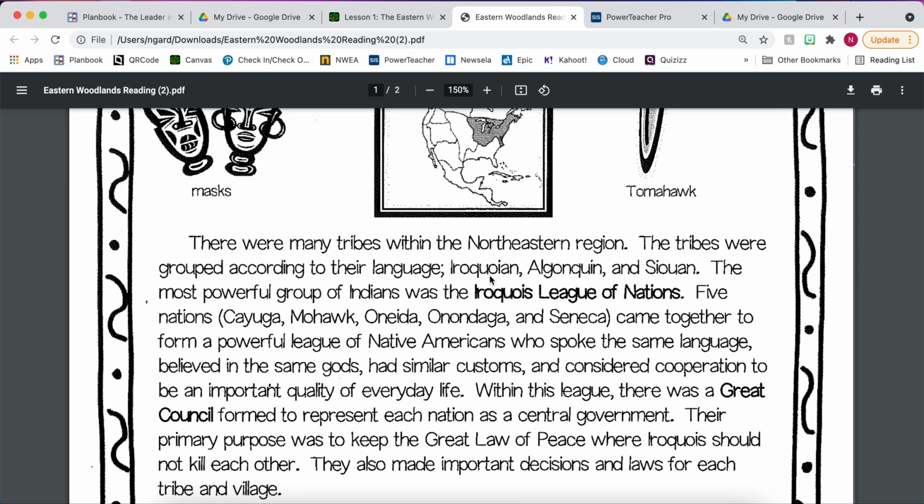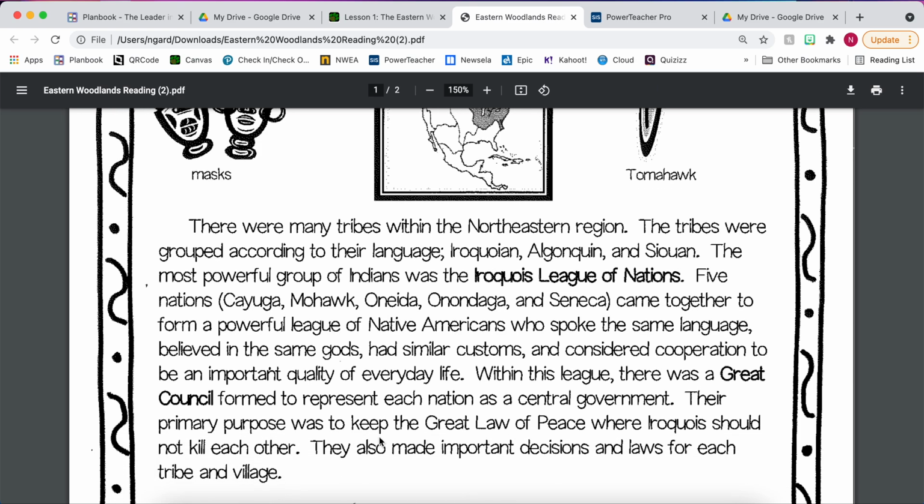So I'm going to read through this and stop every once in a while to point out some things, and then you'll be able to use this information on the practice page on the next page. There were many tribes within the northeastern region. The tribes were grouped according to their language: Iroquoian, Algonquin, and Siouan. The most powerful of the Indians was the Iroquois League of Nations. Five nations, the Cayuga, the Mohawk, the Oneida, the Onondaga, and the Seneca, came together to form a powerful league of Native Americans who spoke the same language, believed in the same gods, and had similar customs, and considered cooperation to be an important quality of everyday life.